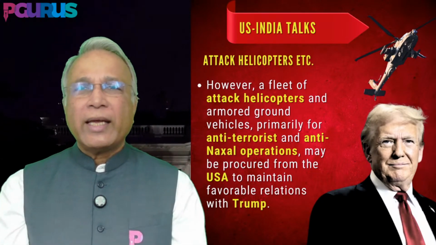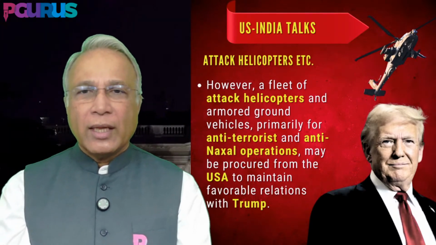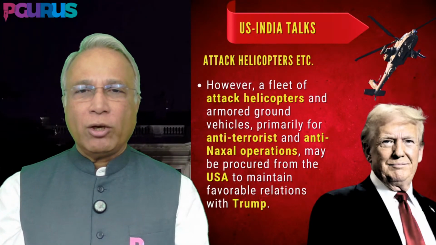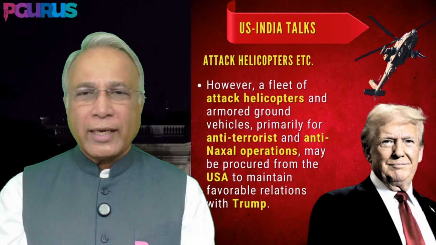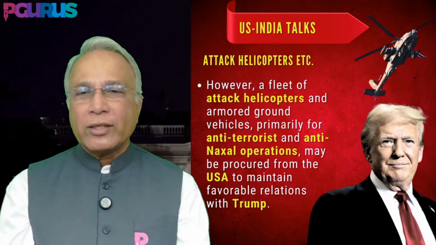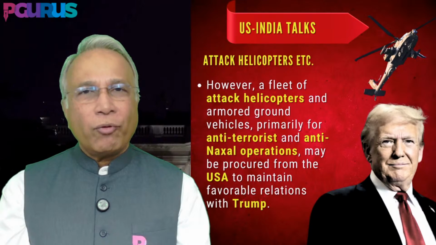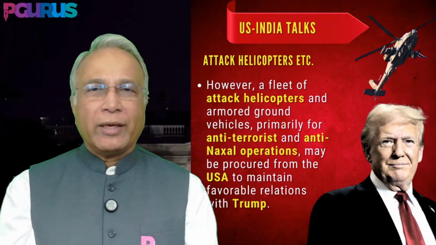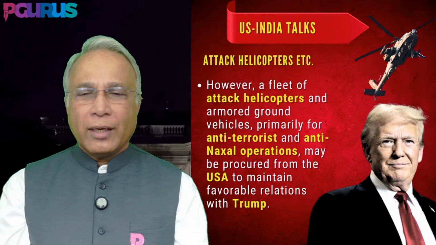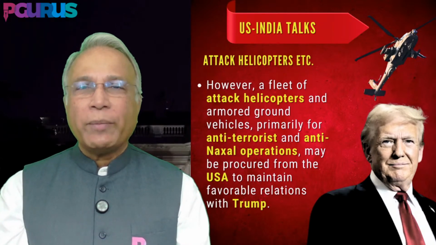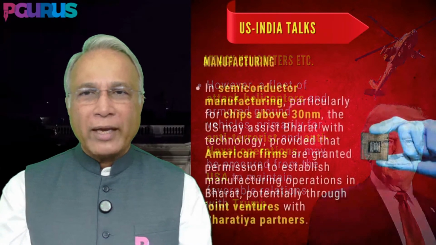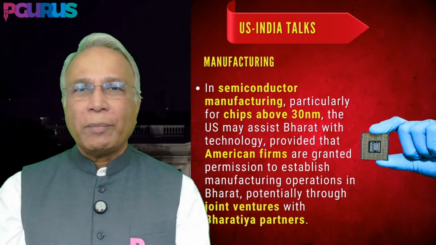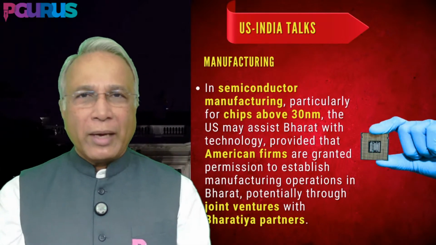Now, what else can India get from the United States? There are a lot of other armaments that India can get. For example, attack helicopters. What is an attack helicopter? These, as well as armored ground vehicles, are primarily for anti-terrorist and anti-Naxal operations in, for example, the Chhattisgarh area, and so on and so forth. This might be something that India might be willing to buy from the United States. That was as far as arms and weapons and things like that. Let's take a look at manufacturing.